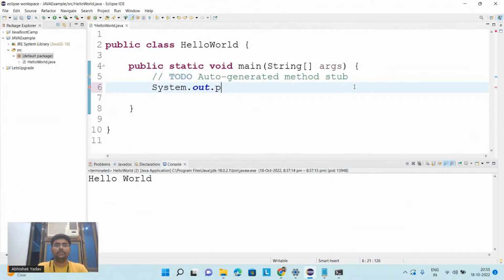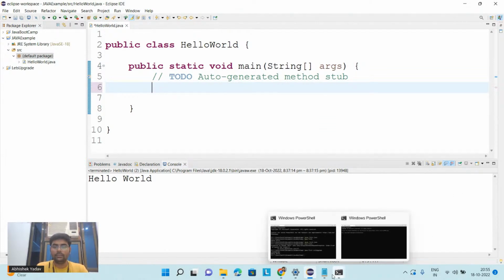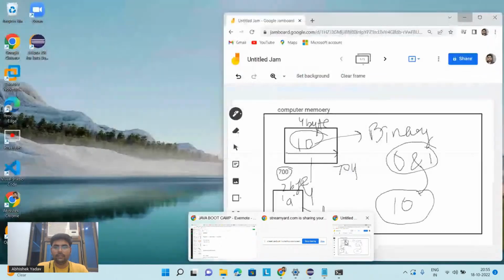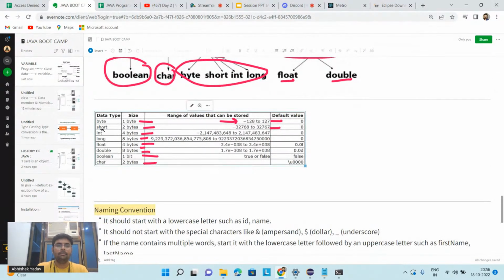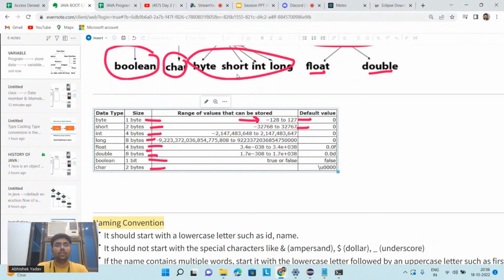So what I'm doing here, now I'm saying, I want to store, let's see the use case of this one, that is byte. And byte, short, int, and long, all the four data types will store integer type of data. But what is the difference between byte, short, integer, long?